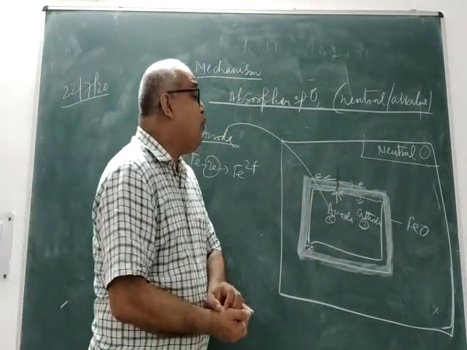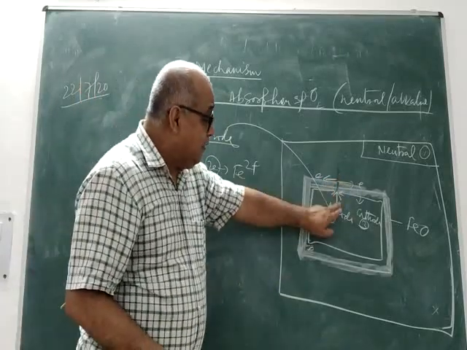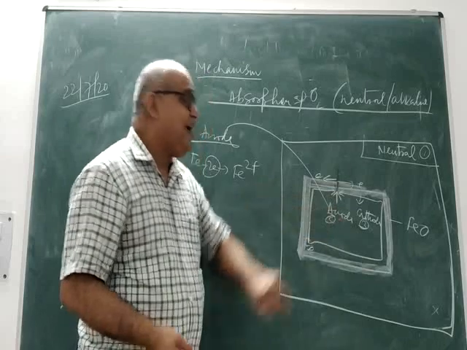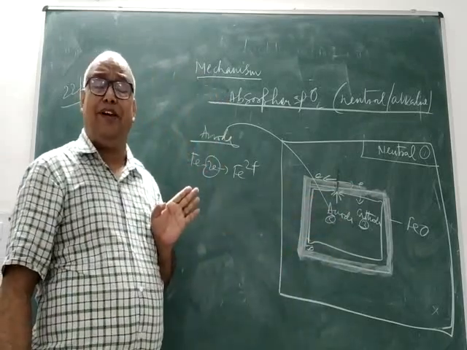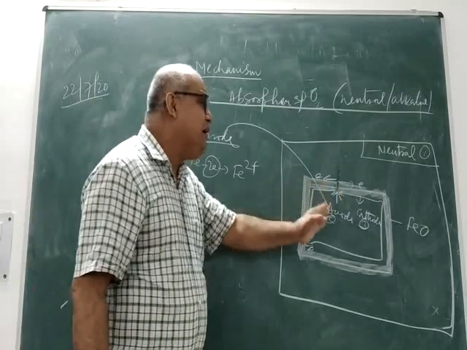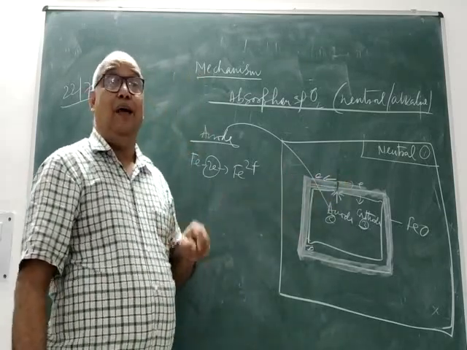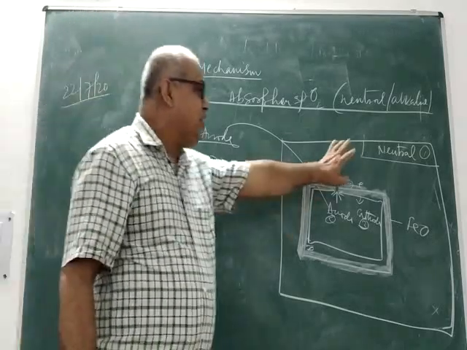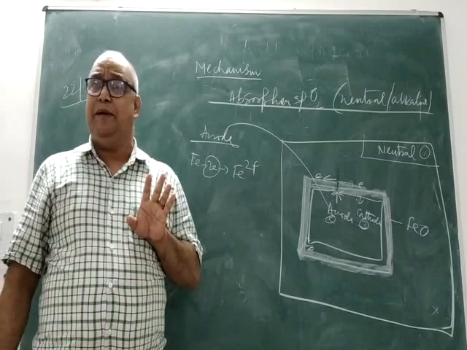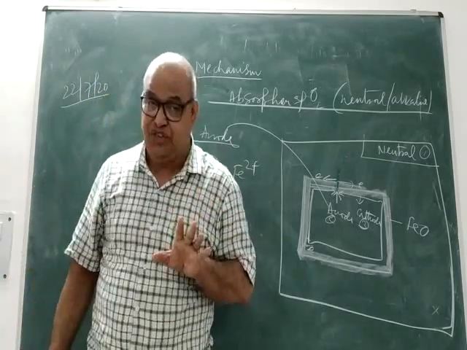And the area where they will be moving will be the cathodic area, because you see, the small area, that is the cracked area, is your anode. The large area is coated with the metal oxide, and therefore, wherever the electron goes, it will be your cathodic area. One thing I have forgotten to tell you: your environment is neutral, no doubt about this. It means there is no H plus and OH minus.